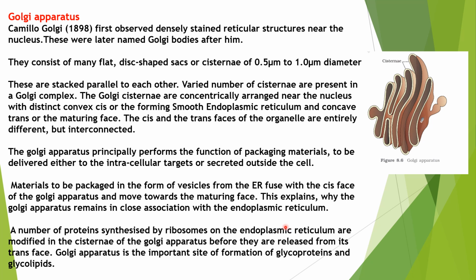N-linked glycosylation involves the attachment of a sugar group at the asparagine residue. O-linked glycosylation involves the attachment of sugar molecules at serine or threonine residues in the proteins.